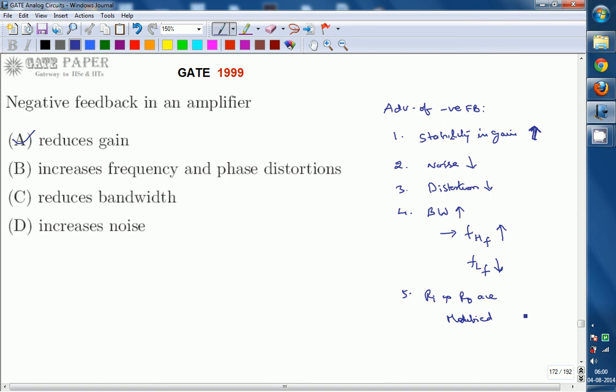These are all the advantages of negative feedback, and the only disadvantage is that gain reduces. So by using negative feedback in an amplifier, gain reduces, but all the others are advantages. So B is not the right option, C is not the right option, D is not the right option, only A is the right option.